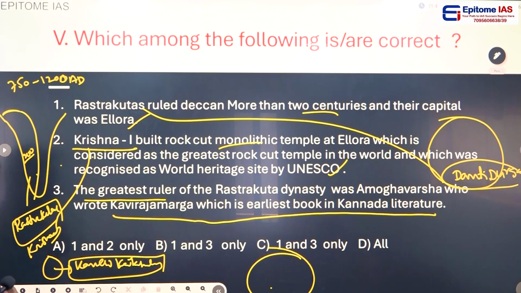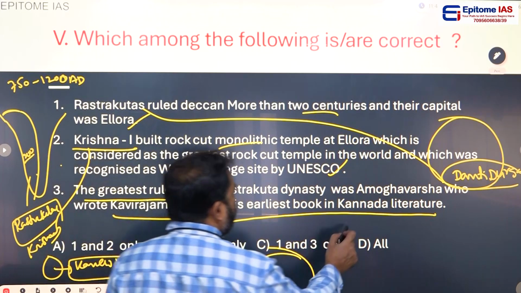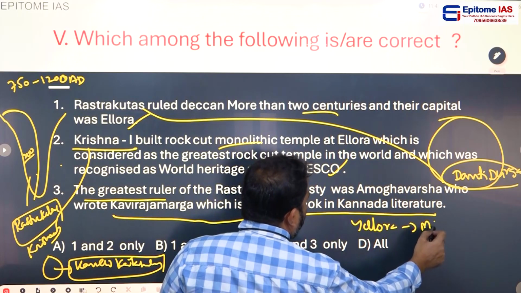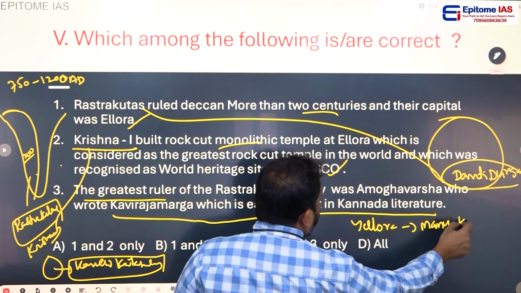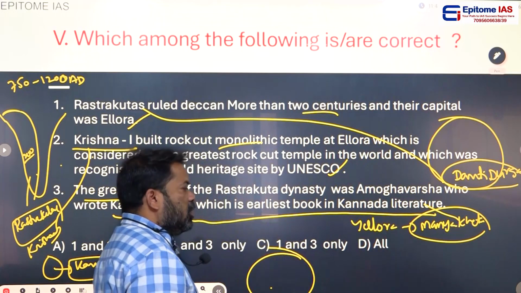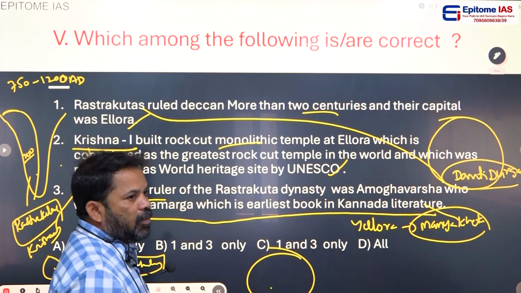The greatest Rashtrakuta ruler was Amoghavarsha. He shifted the capital from Ellora to Manyakheta. Manyakheta city was constructed by Amoghavarsha.